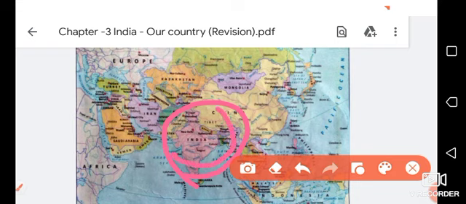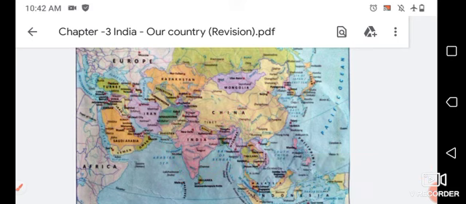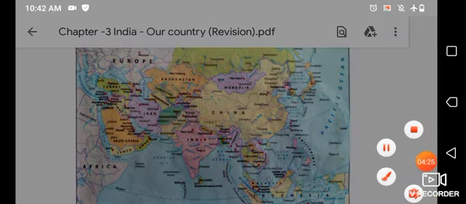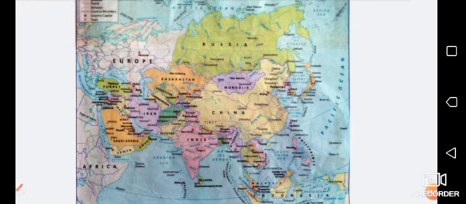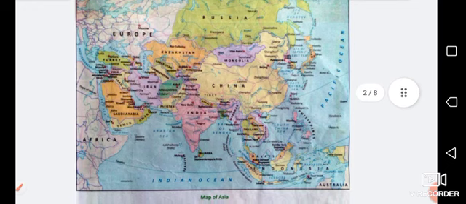So this is our country, and this is the seventh largest country in the world. So what is the number? Seventh largest country. Is that clear? And as you can see, India is connected to land on the northern side, whereas the rest of India is surrounded by the sea. The countries of Pakistan, Afghanistan, China, Nepal, Bhutan, Bangladesh, and Myanmar are its neighbors on land.